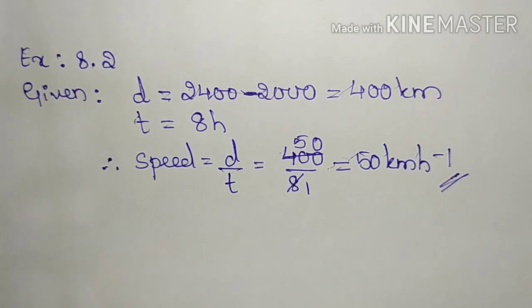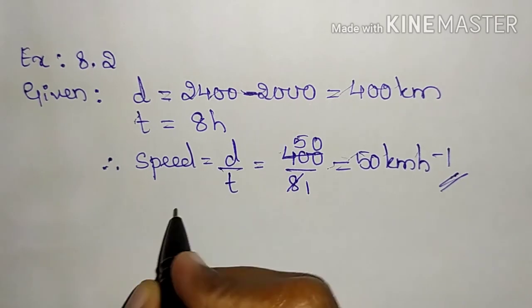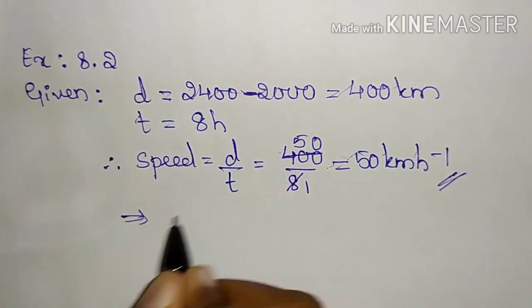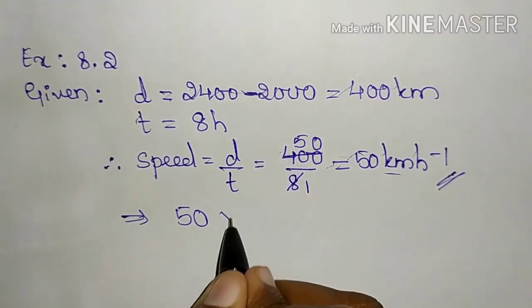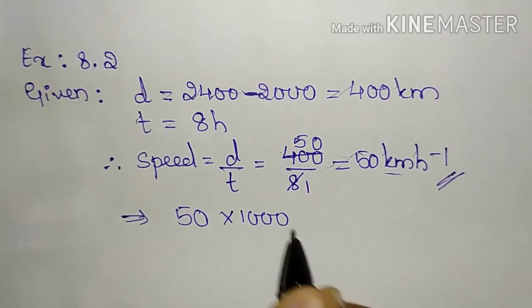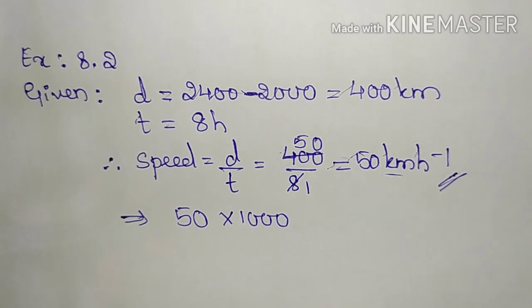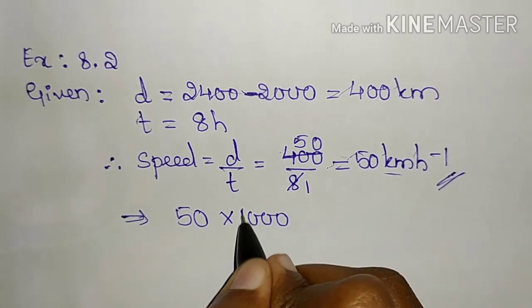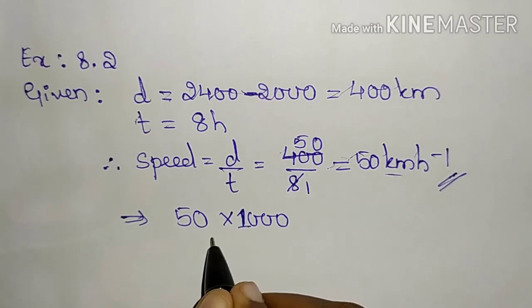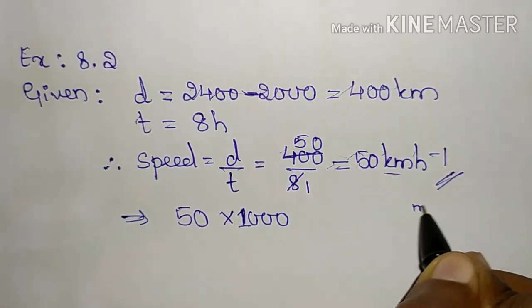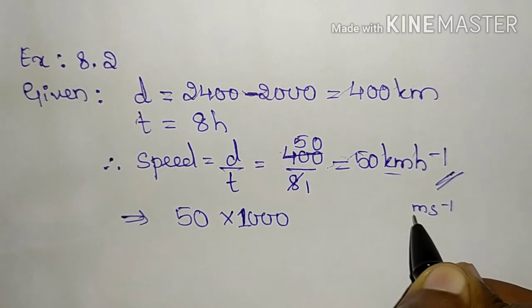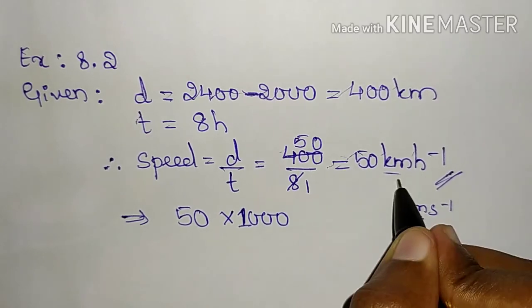Now we have to convert this into meter per second. So how many meters make 1 kilometer? So this implies 50 kilometer, right? 1000 meters gives you 1 kilometer. And we want it in the units of meter per second. So 1000 meters gives you 1 kilometer.